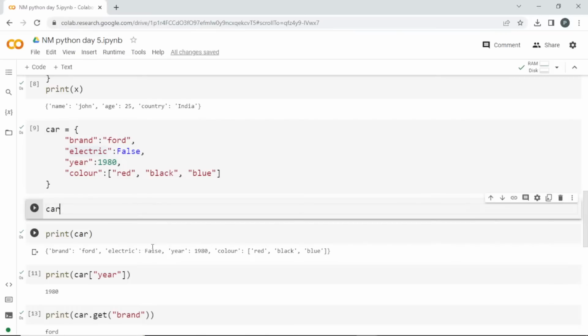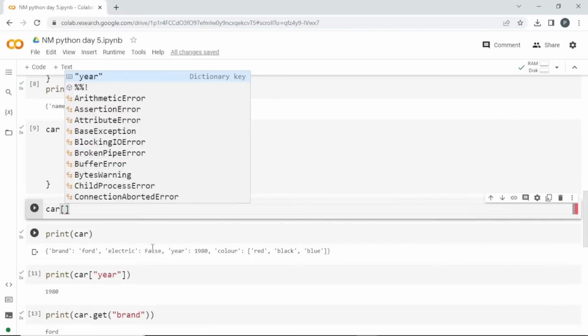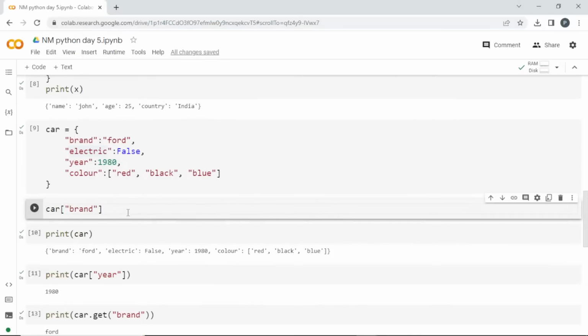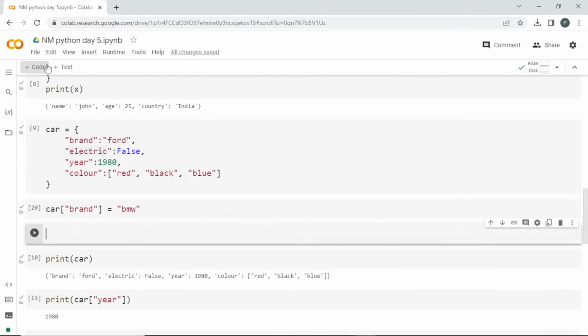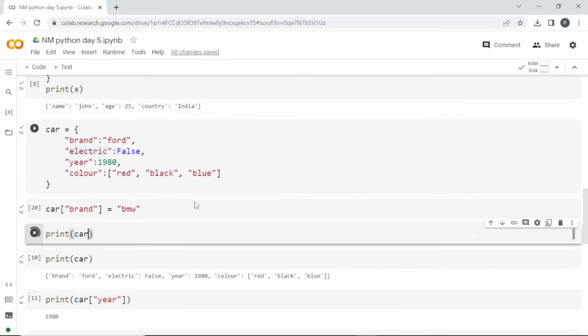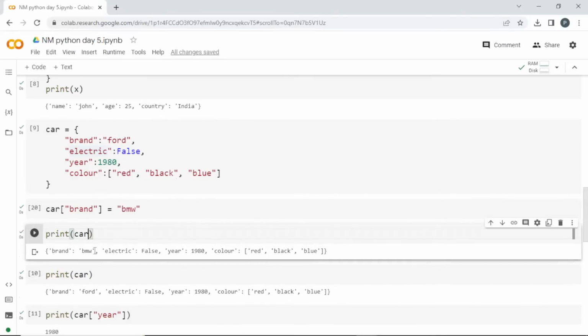So let me call the name of the dictionary car, and inside of it I am going to pass the brand. I'll set this, I can run this, and if I print car here, you can see here the brand got updated to BMW, which was Ford, right? So like this you can update the value. Clear?